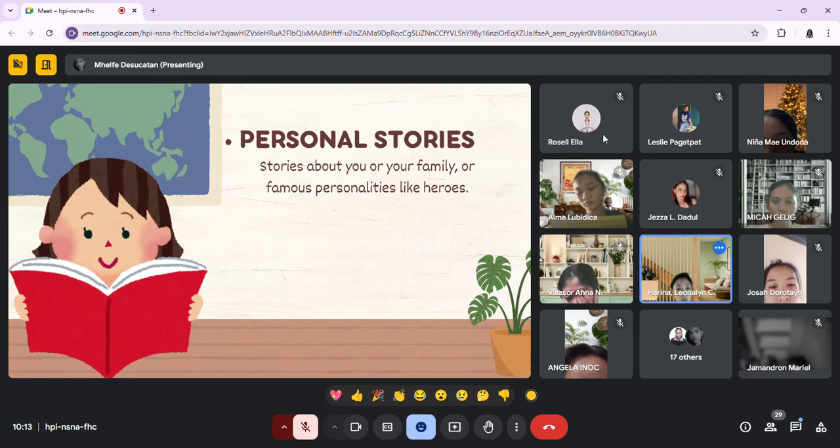So it helps us to connect with other people. It helps us to inspire each other, and also by sharing personal stories, we can learn a valuable lesson, and we can also build a stronger relationship and make a positive impact on the world.